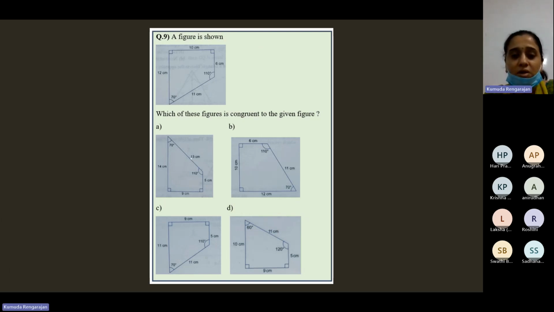So what am I trying to say? Supposing between the two 90 degrees, the side was 12 centimeters. They're not congruent. Maybe the sides are all equal, you will have the same sides, 12, whatever. But in the given figure, between the two right angles is 10 centimeters. If in the option figure it is 12 centimeters, then how will it coincide? When you place the 90 degree over the 90 degree, below it is 10 centimeters, above it is 12 centimeters. So they're not coinciding, so they're not congruent.